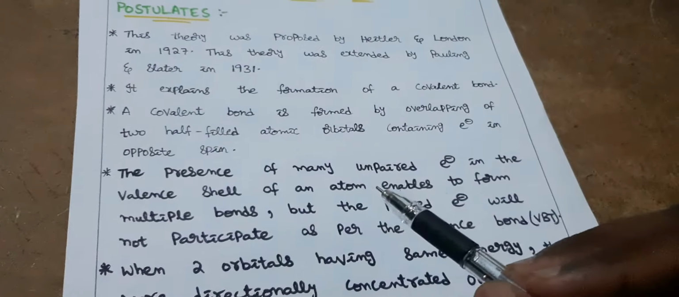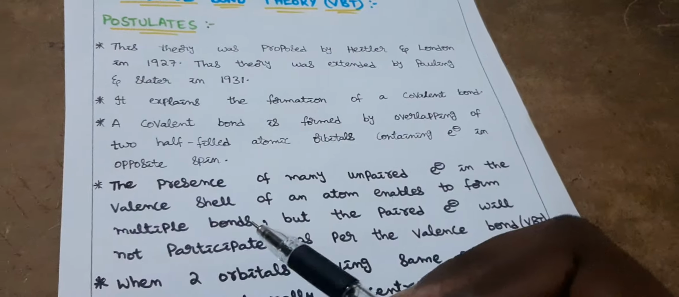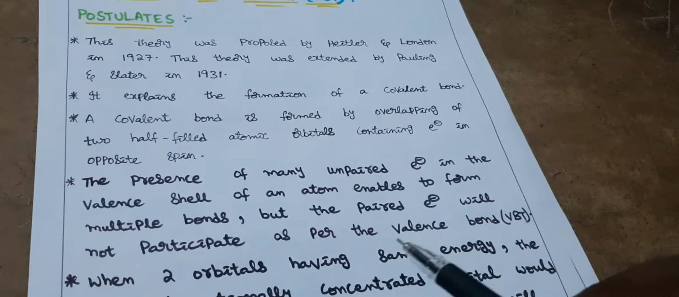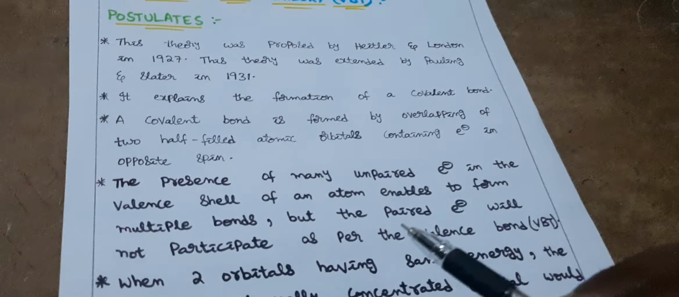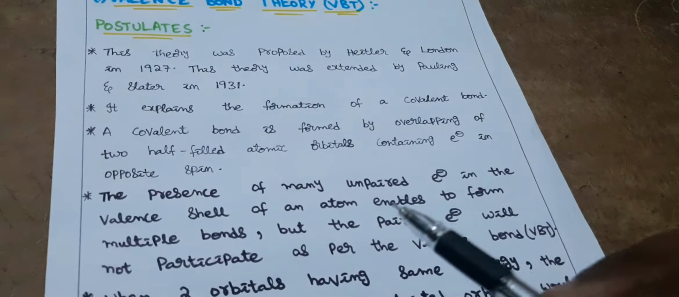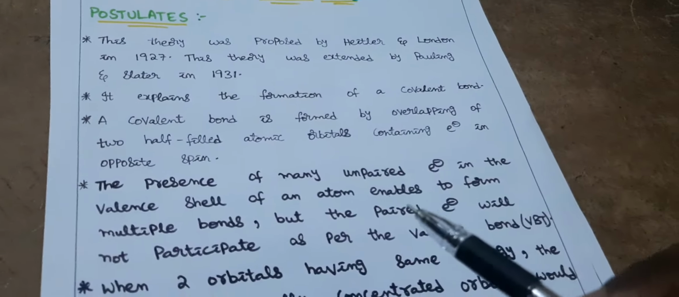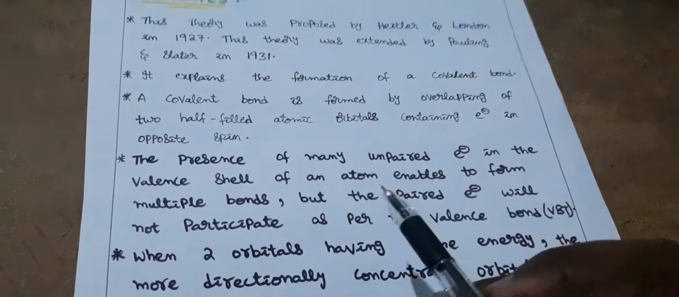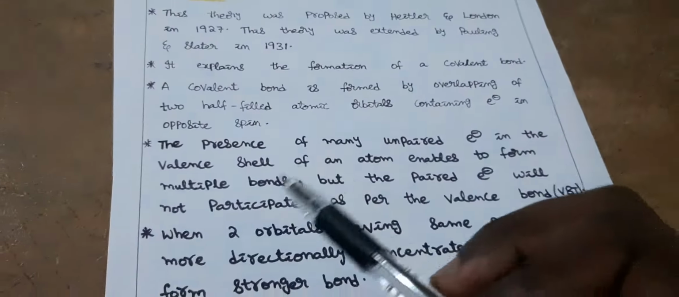The presence of many unpaired electrons in the valence shell of an atom enables it to form multiple bonds, but the paired electrons will not participate as per the valence bond theory. That means, according to valence bond theory, only the unpaired electrons form bonds, but the paired electrons will not form any bonds. Okay, remember this point, it is very important, and a point relating to this you will find on the next page.